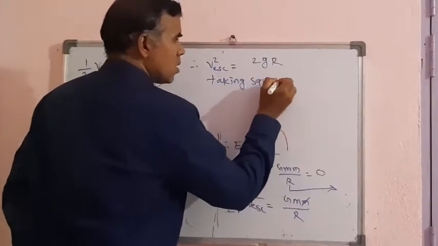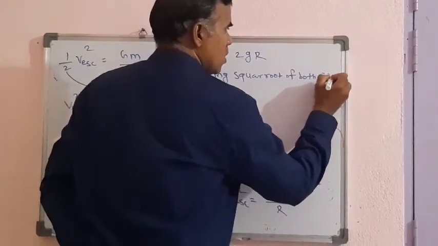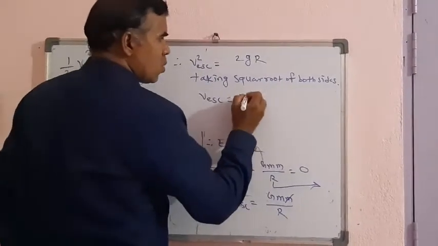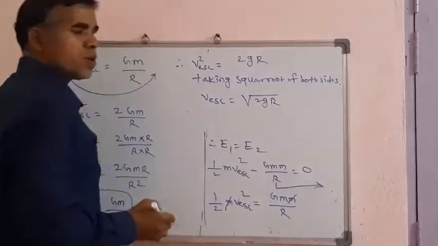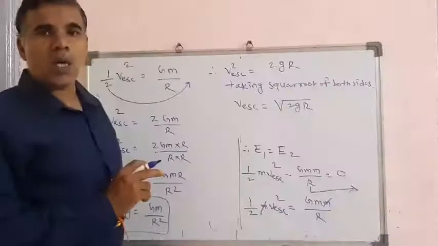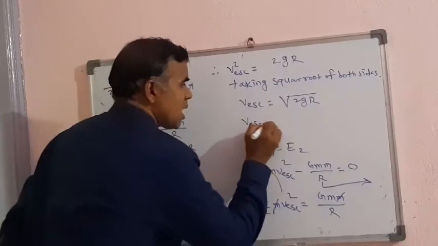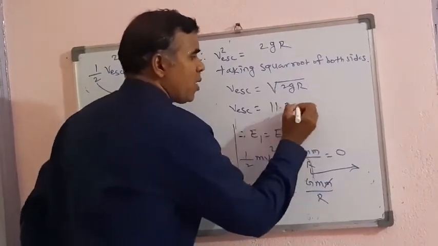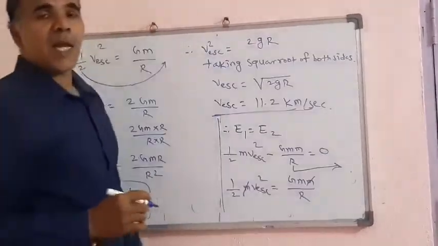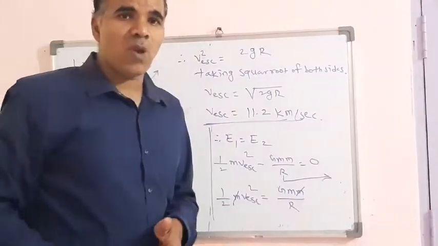Taking square root of both sides, therefore v escape equals under root 2gR. So the formula for escape velocity is v escape equals under root 2gR. Escape velocity for earth is equal to 11.2 kilometers per second. Different planets have different escape velocities. So we have to understand the escape velocity point.